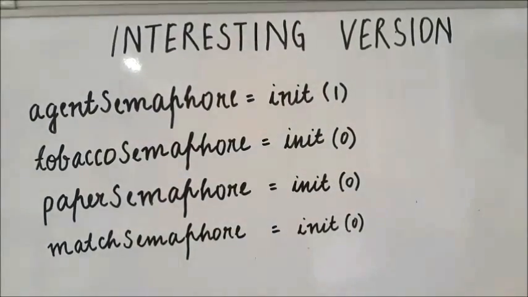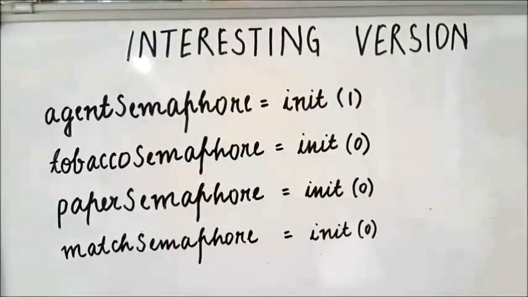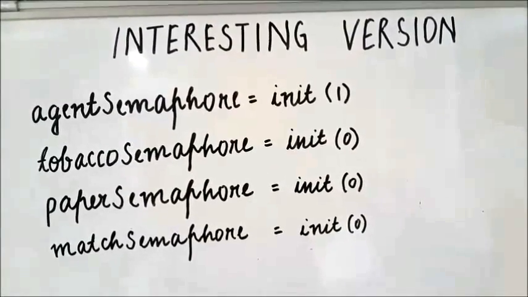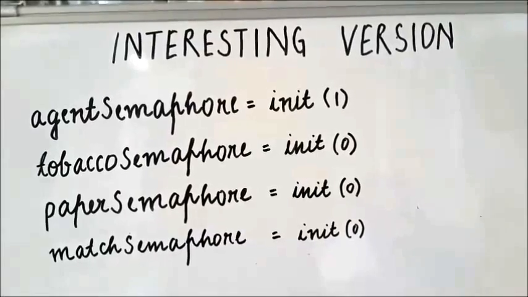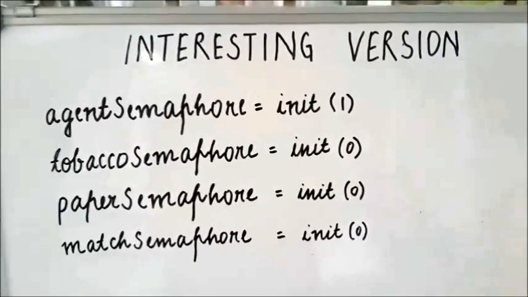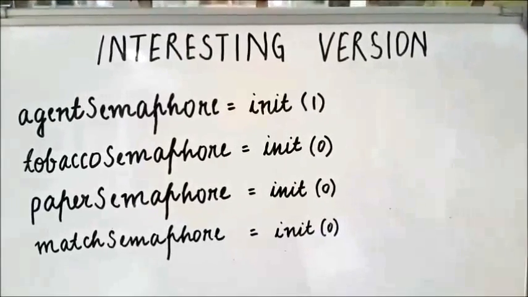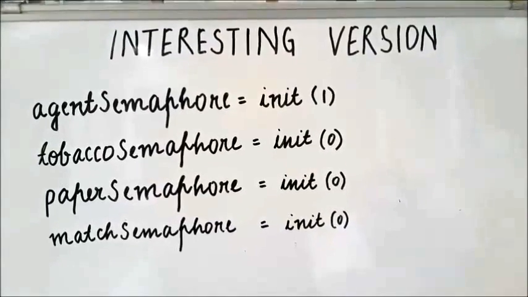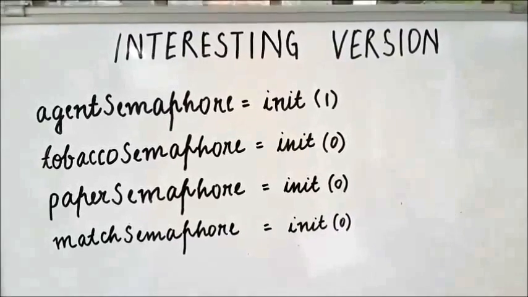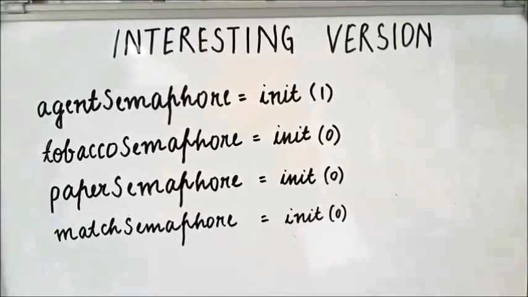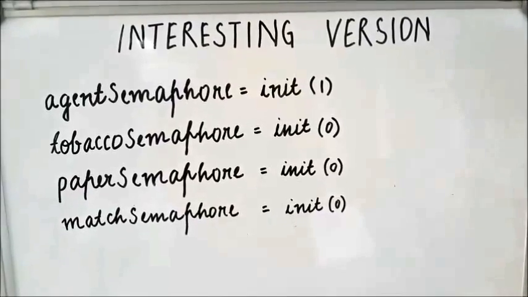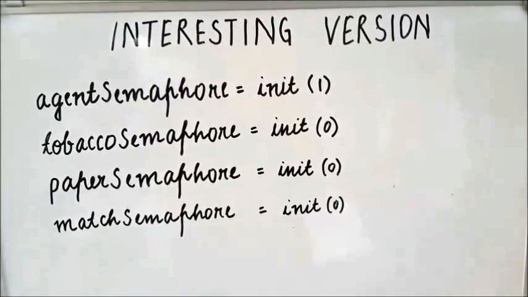Since the trivial version is easy and it's practically not possible, we go to the interesting version. Here the agent uses 4 semaphores, which are the agent semaphore, which is initialized to 1, which is the semaphore for the agent. Next we have the tobacco semaphore, which is initialized to 0, and it's the semaphore for tobacco on the table. Similarly, we have a paper semaphore, which is initialized to 0, and it's a semaphore for paper on the table. And finally, we have the match semaphore, which is initialized to 0, and it's a semaphore for match on the table.